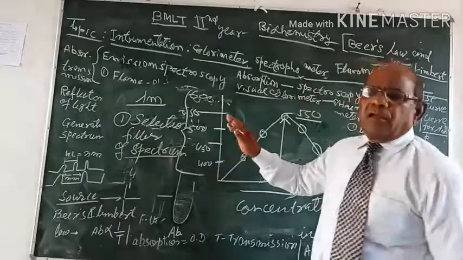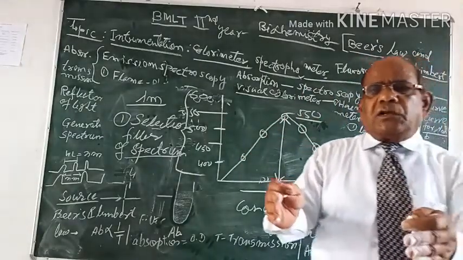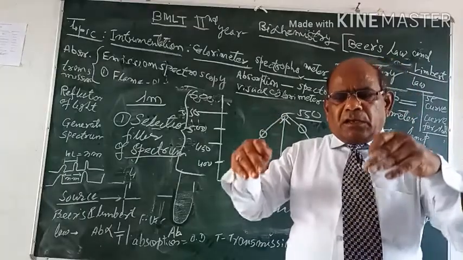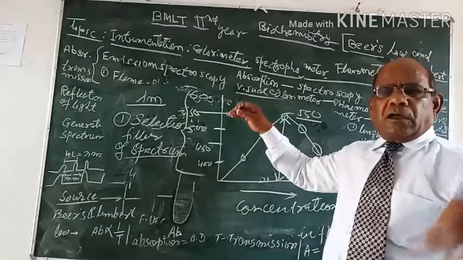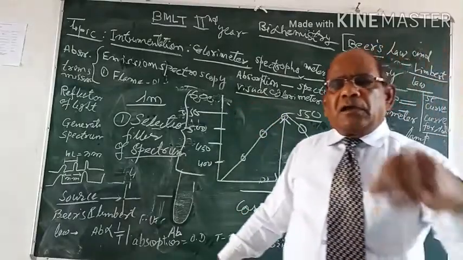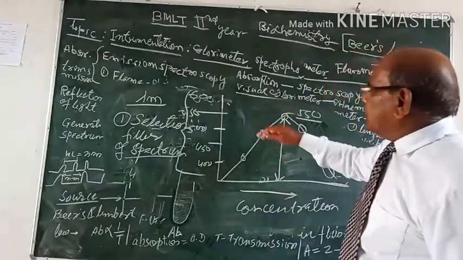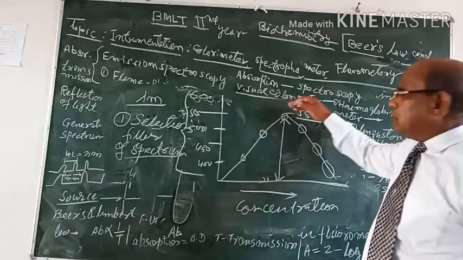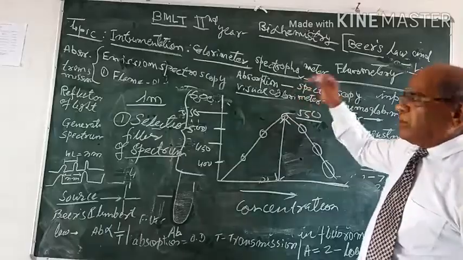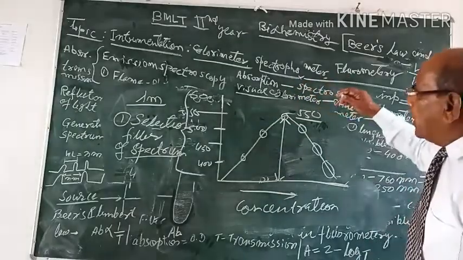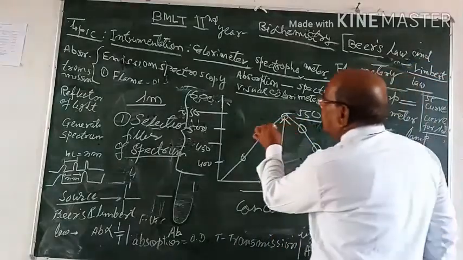Simple procedure: you proceed and develop the color in the solution, and that colored solution is put into the calorimeter, and we pass different colors of light through the solution, and then we record the reading in the galvanometer, and at the point of maximum absorption we correlate.